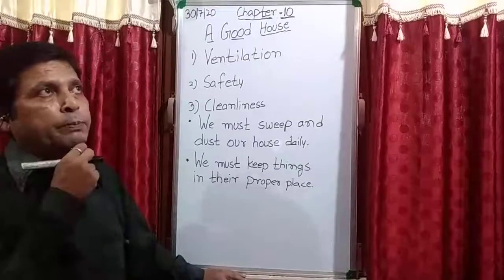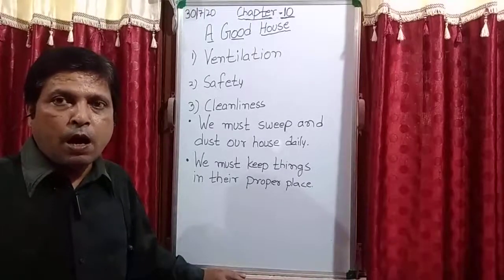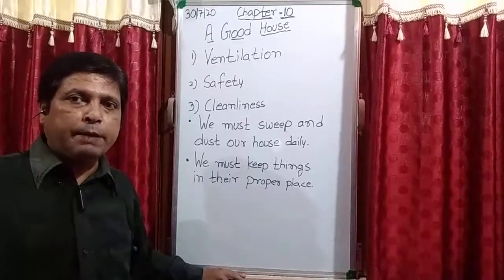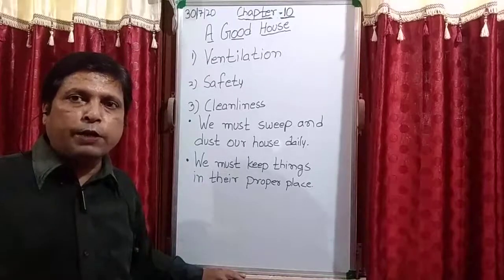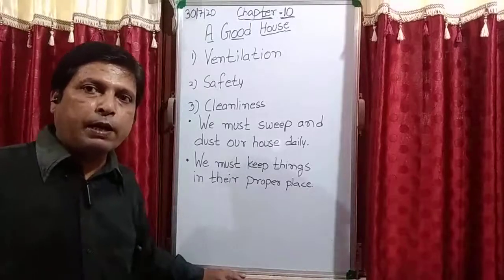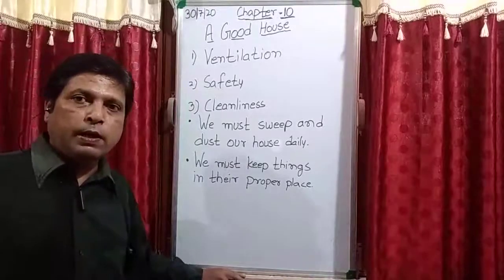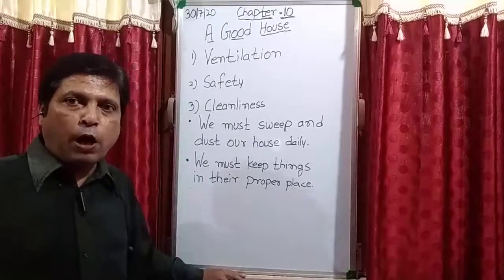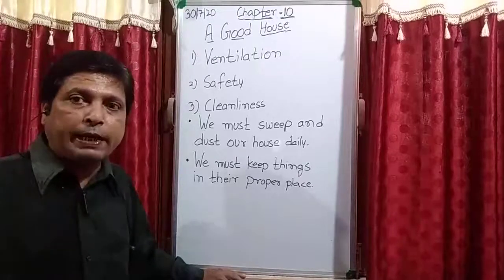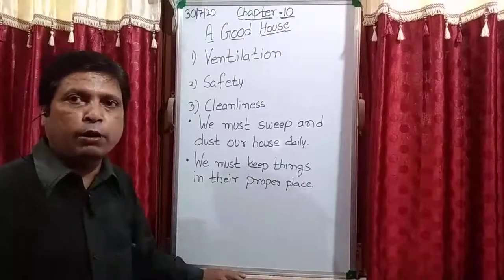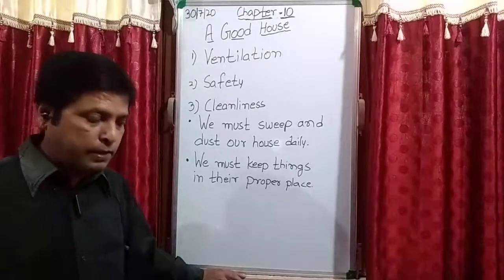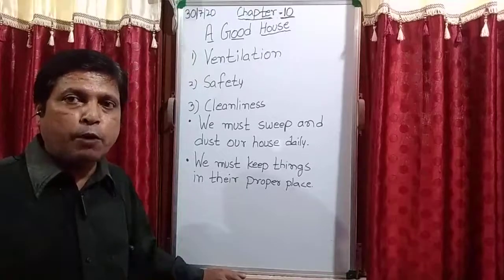When I taught you in chapter number 9, safety rules at home, at that time I explained to you it's a habit of the kids when they come back from the ground after playing, or when they come back from school, they throw their bag, water bottle, shoes. And even when they are playing inside the house, they throw their toys on the floor here and there. This is not right. By chance if you slip on those toys, then what happens?